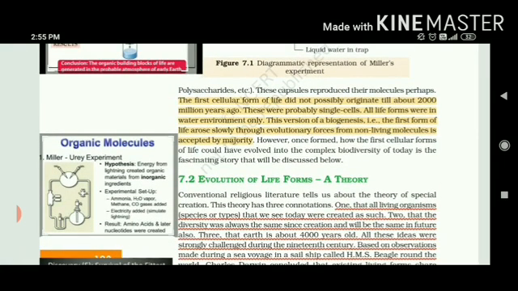The first cellular form did not originate till 2000 million years ago. So again I'm coming to the same point. Earth originated very far back, 4.5 billion years back. At the earlier stages, every organism was aquatic in nature. They were single-celled, means unicellular organisms, and the first form of life started from non-living molecules, as most of the scientists believe.